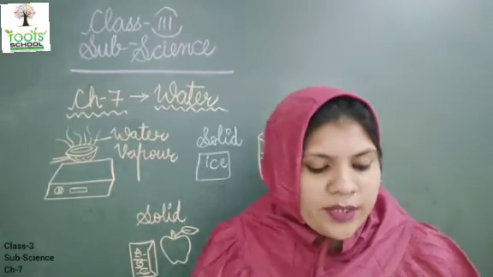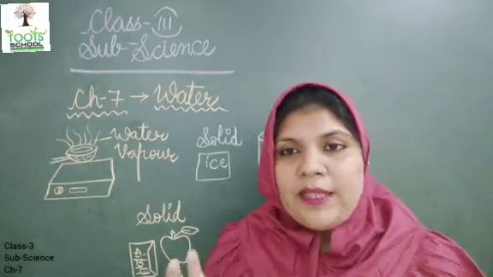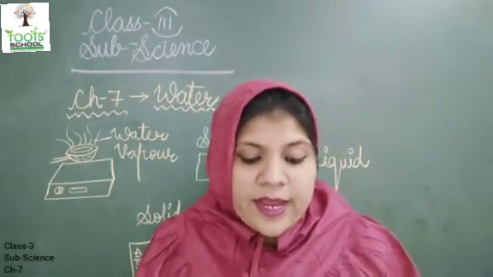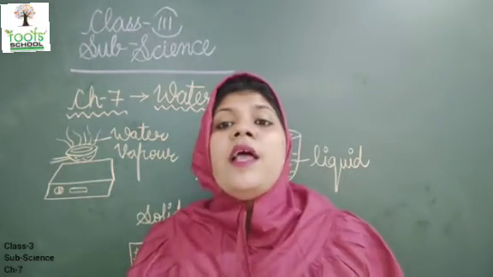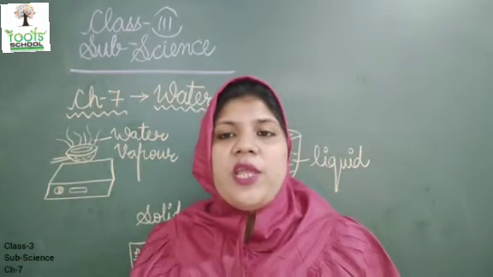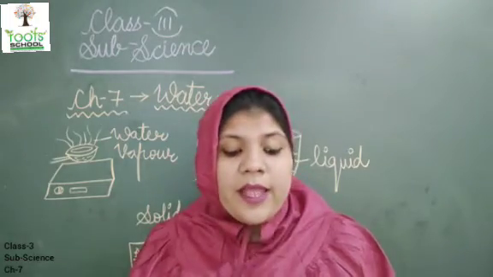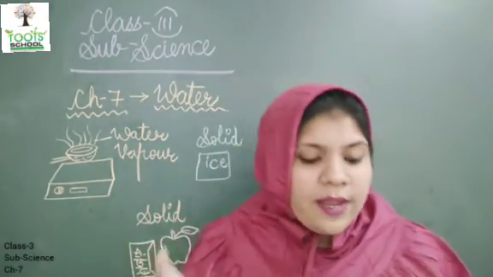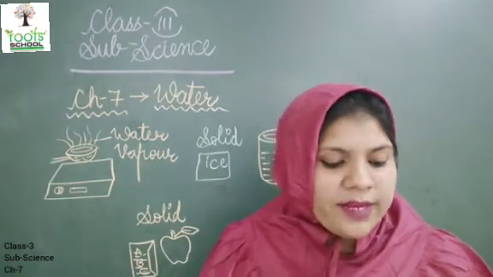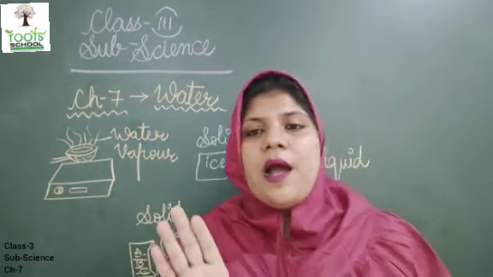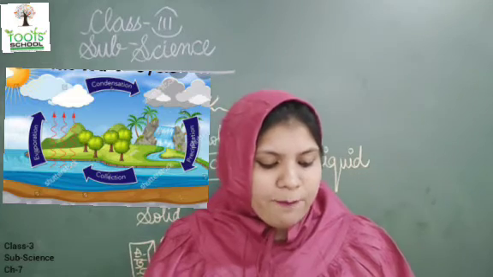The amount of water on earth has always been the same. पानी जो पहले था वो हमेशा ही सेम रहता है. It just keeps moving from one stage to another in a cycle. The water just keeps changing from one stage to another in a cycle. Evaporation, condensation and precipitation are the steps involved in a water cycle. These three steps are called the water cycle. Let us understand how this happens.